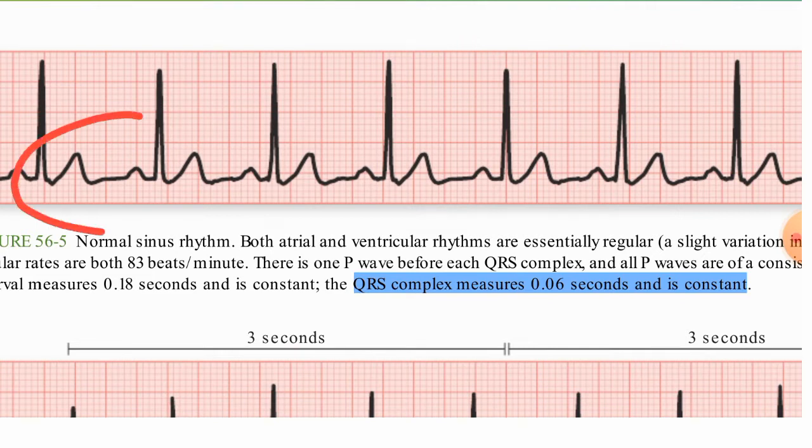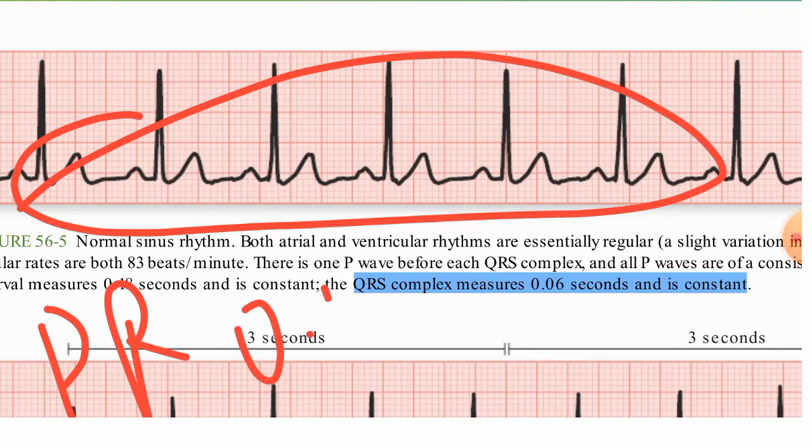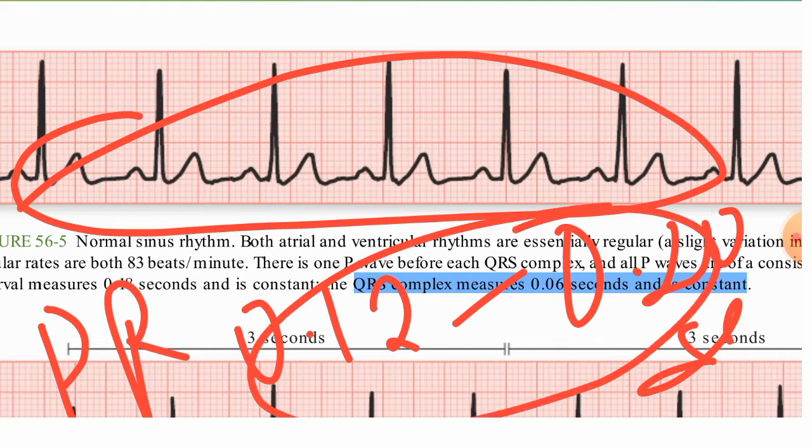Here we can measure the PR interval. The normal PR interval value is 0.12 to 0.20 seconds. If it is in between this, then that is normal.